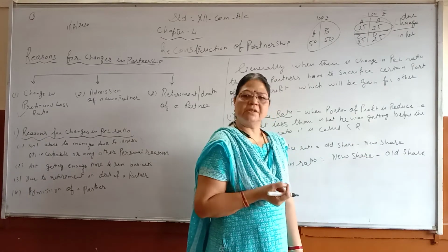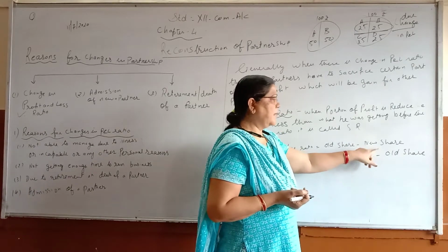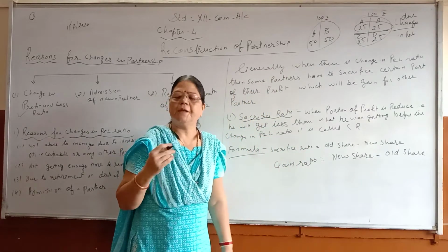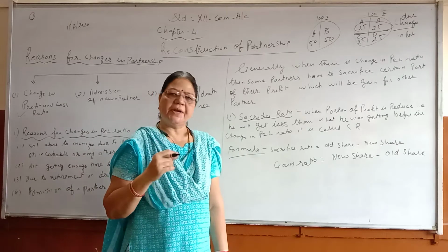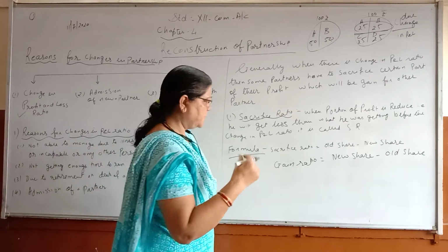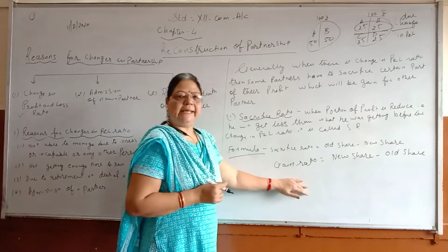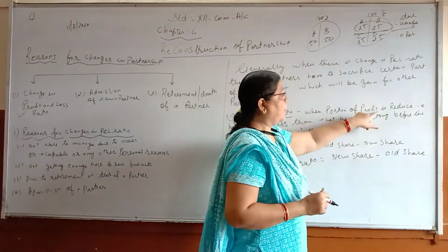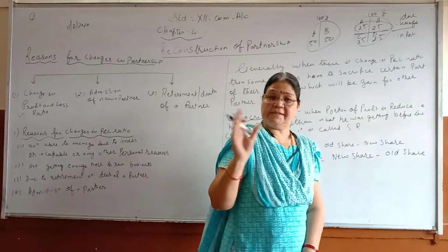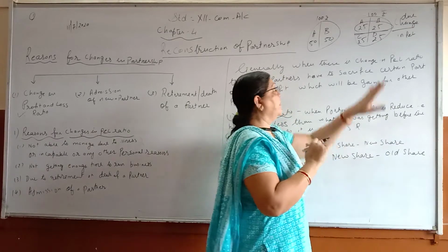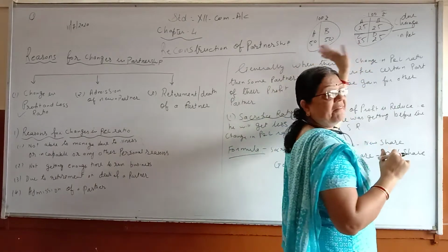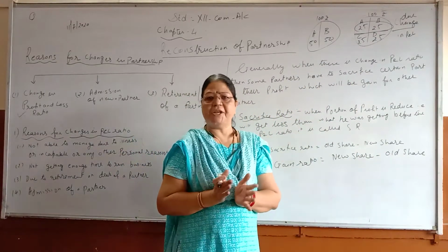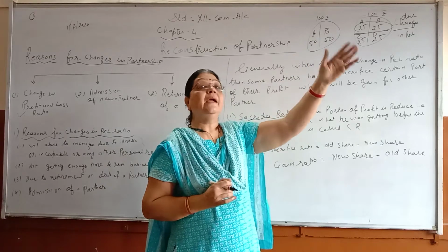Old share is what he was getting, and new share is what he will get now. That is the formula which we are going to use in the sum, that is, old ratio minus new ratio. And gain works the same way. Gain means when the portion of profit is increased, just the reverse case, when he is getting more now after the change than what he was getting before.